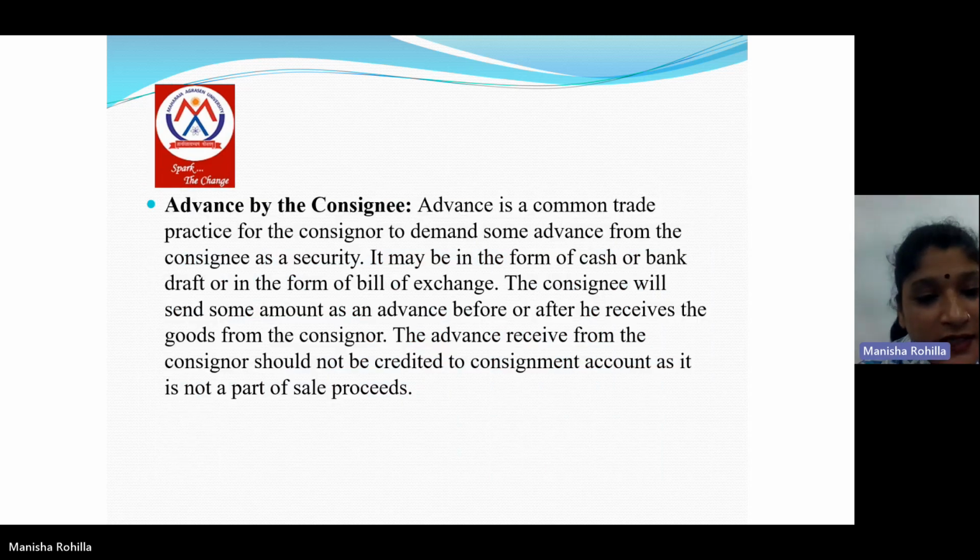Next terminology is advance by the consignee. Advance is a common trade practice for the consignor to demand some advance from the consignee as security. Advance can be in the form of cash, bank draft, or bill of exchange. Consignee will send some amount as an advance before or after he receives the goods from the consignor. Advance received from the consignee should not be credited to the consignment account as it is not a part of the sale proceeds.